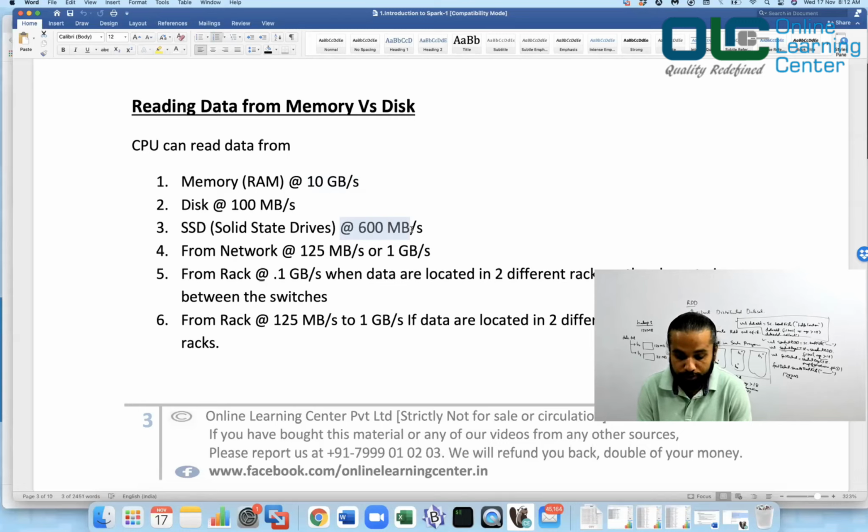Now, if you're using a network, your data is not there with you. The data is present somewhere else on the network and you are reading the data through the network. The CPU can read the data either at 125 Mbps or at 1 Gbps, depending on what kind of network you are using.